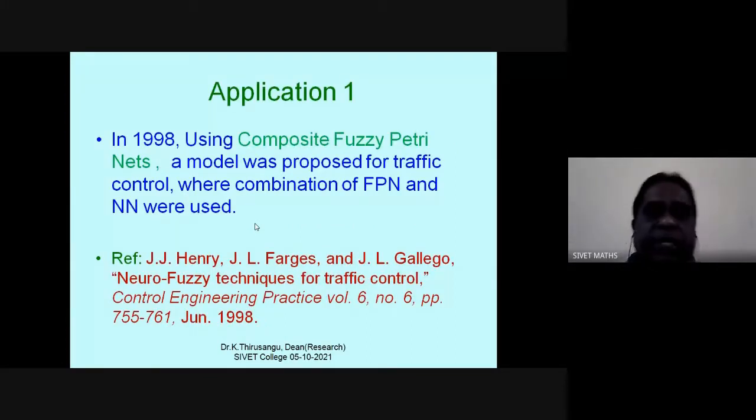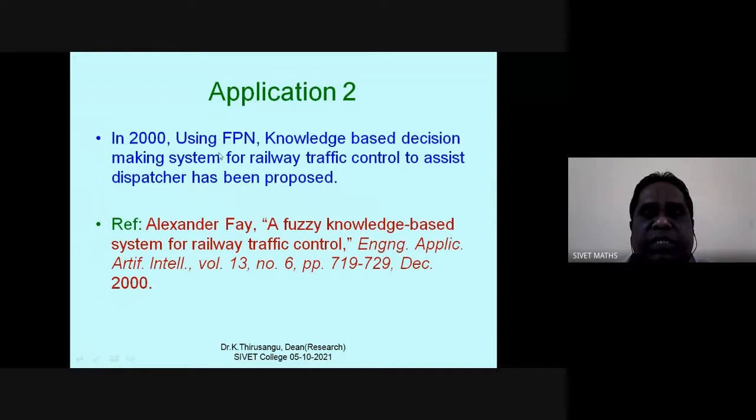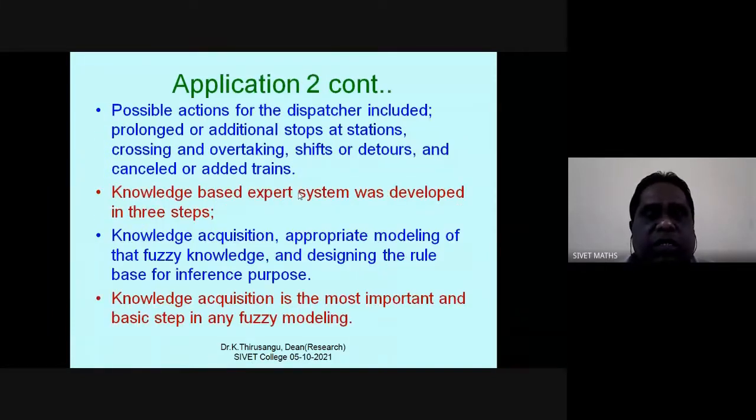A model was proposed for traffic control where a combination of fuzzy Petri nets and neural networks was used. Again, using fuzzy Petri nets, a knowledge-based decision-making system for railway traffic control has been proposed.